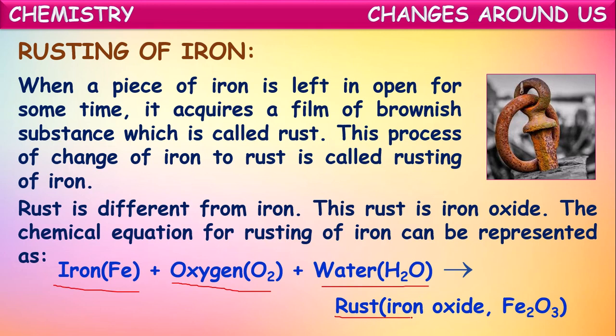So in this way, rusting is a chemical change, or what we call a chemical reaction, and it can be represented with a chemical equation. So in this, iron, oxygen and water vapor are all combining to form a new substance called iron oxide, which we commonly call rust.